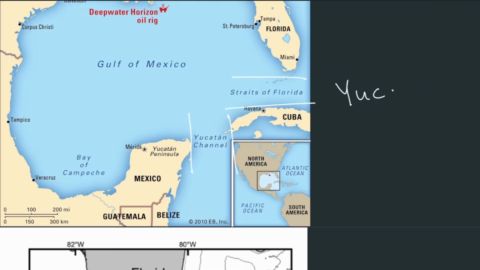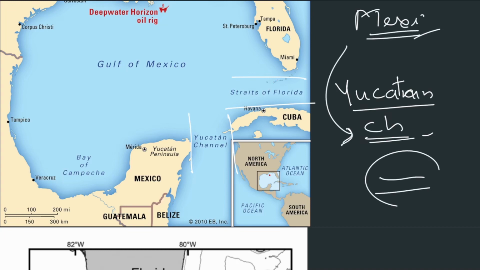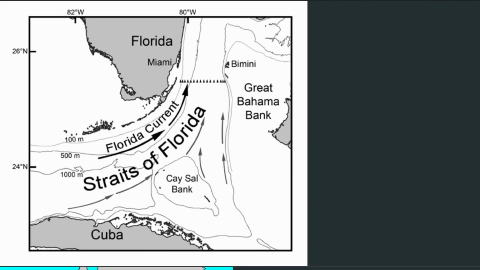The Yucatan Channel: the Gulf of Mexico connected to the Caribbean Sea. Alright. Next, let's see the Florida Strait. It is very simple here. Florida, the current state of Florida. No need to remember a lot. Just remember the location of Florida, and automatically you will be remembering this.